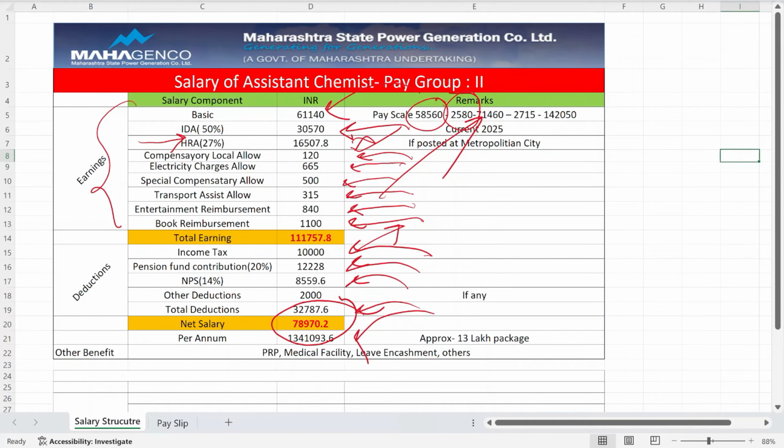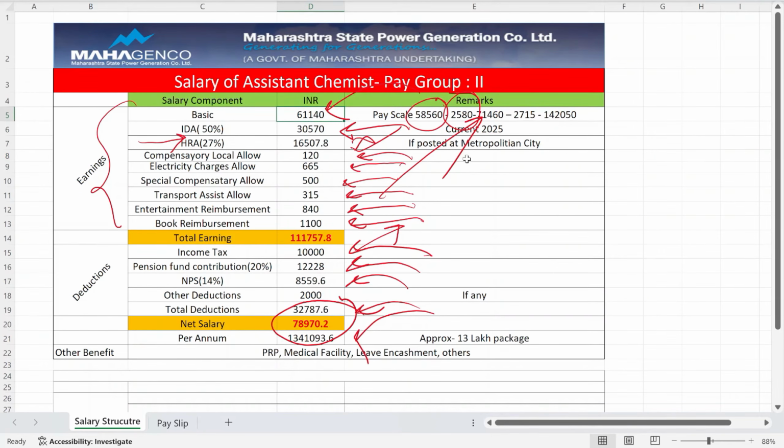Now in this video, I will also show you one of the pay slips of this Mahagenco company. I got it from various sources. Now suppose you want to know the salary structures of other groups. Let me show you first. You just need to change this figure.